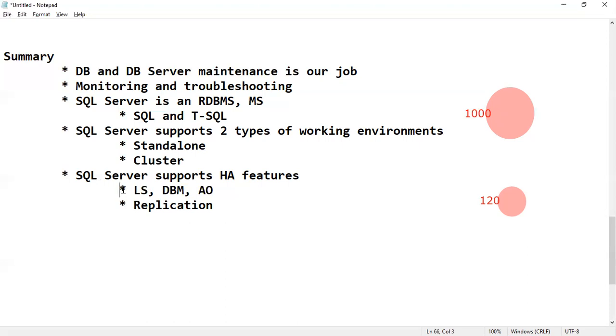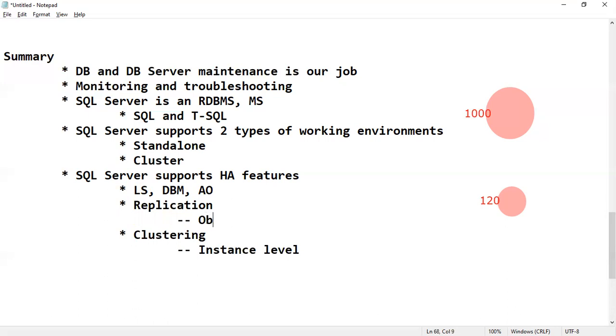That's why we can understand that these three features are database-level high availability features to maintain an as-it-is copy of the database. But this feature is object level; only some part of the database we can maintain. Replication is here. We'll see all these features practically. And clustering is an instance-level high availability feature. At instance level, a complete server copy we can maintain.